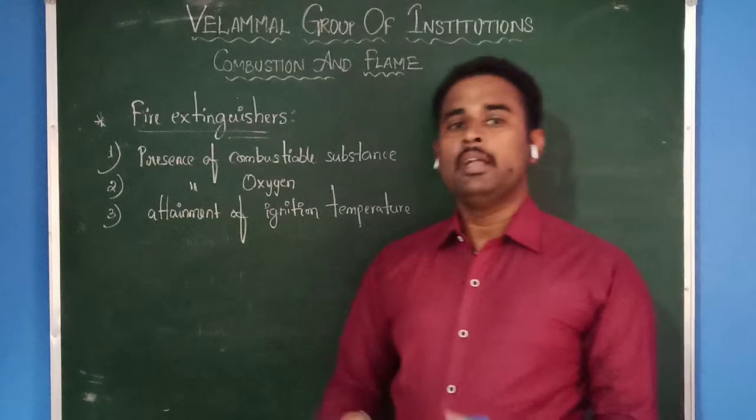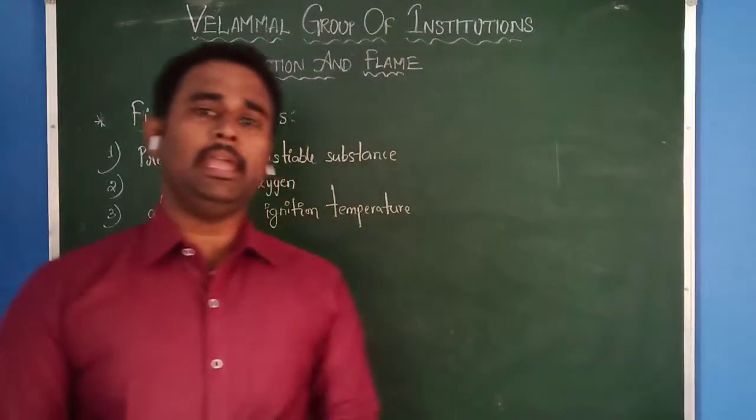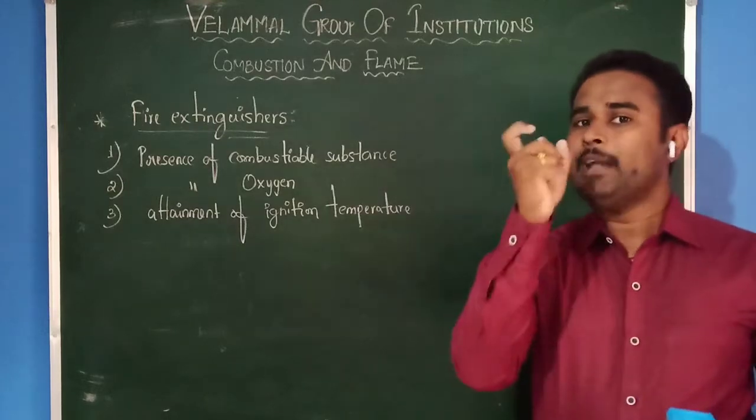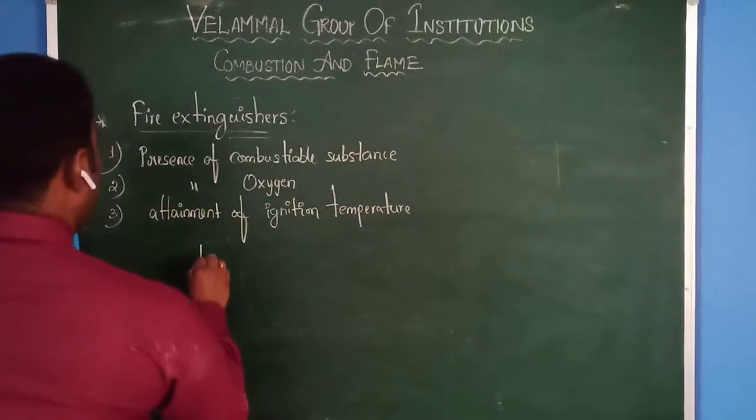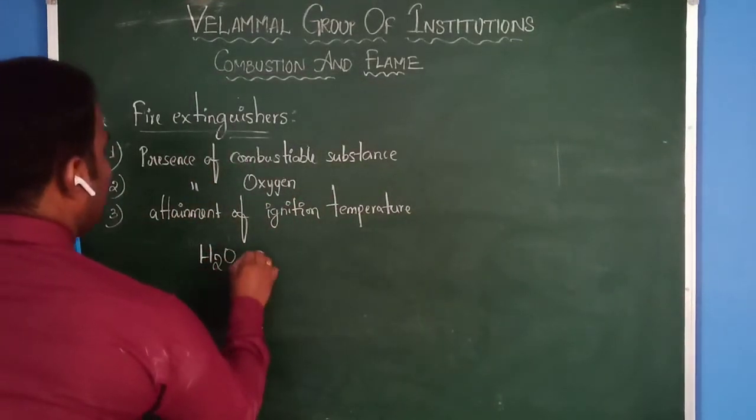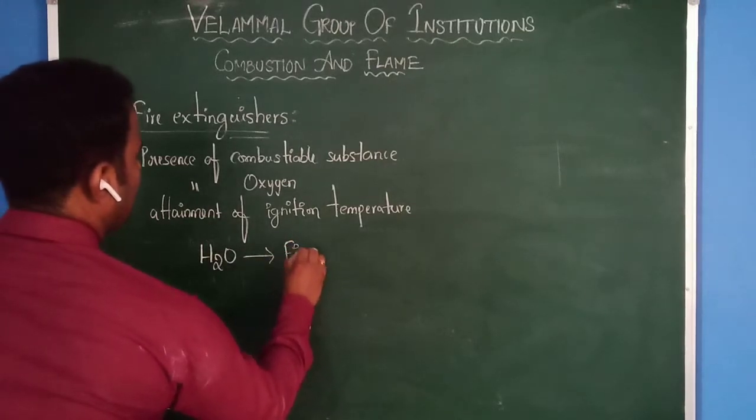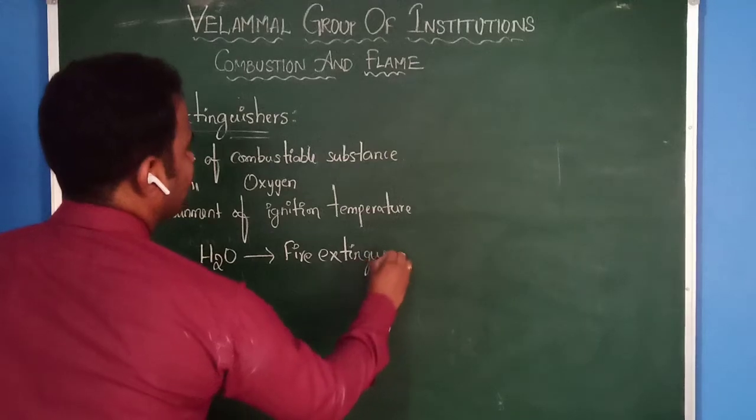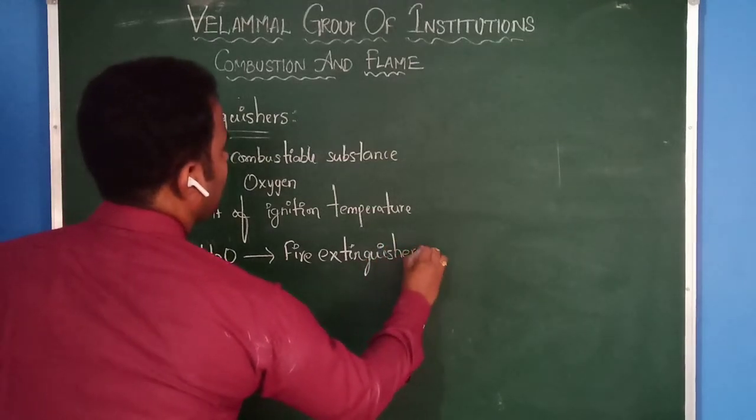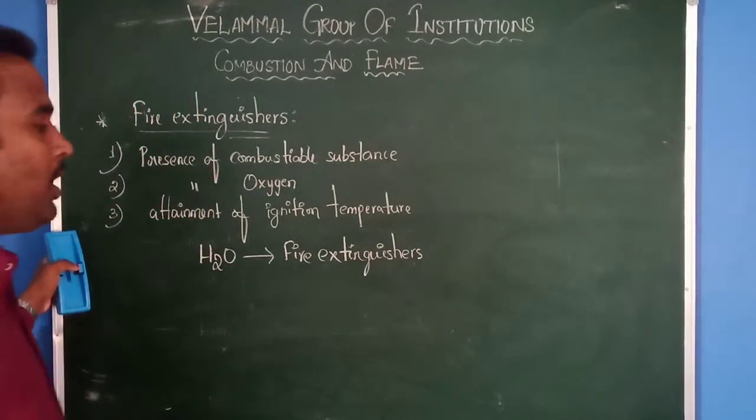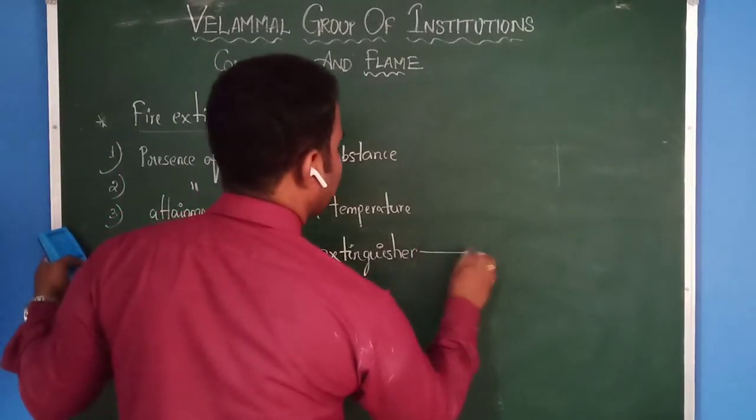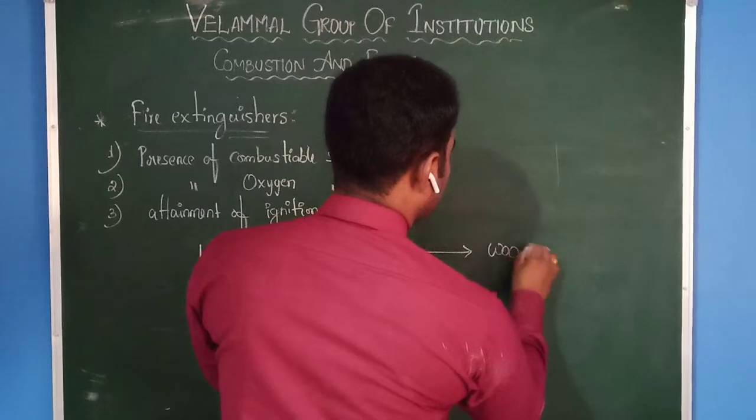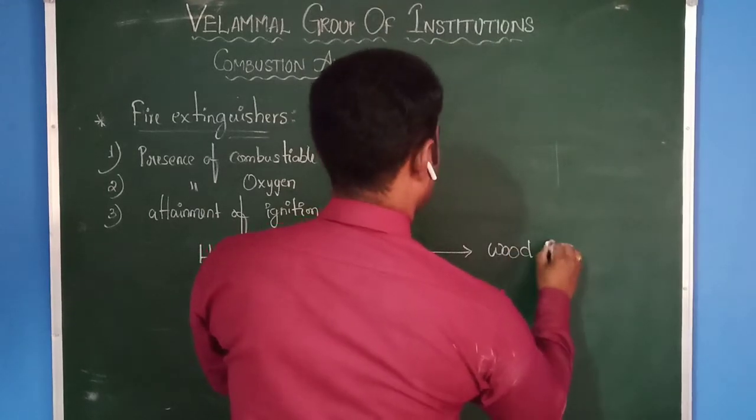Then we have different types of fire extinguishers. Mainly, whenever any fire accident happens, usually we like to use water first. That means we use water as a fire extinguisher. Am I correct or wrong? Yes, sir. Okay, but in all cases we are not supposed to use water as a fire extinguisher, because water works as a fire extinguisher only for wood type fires.